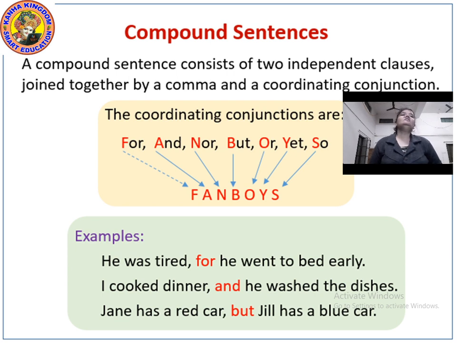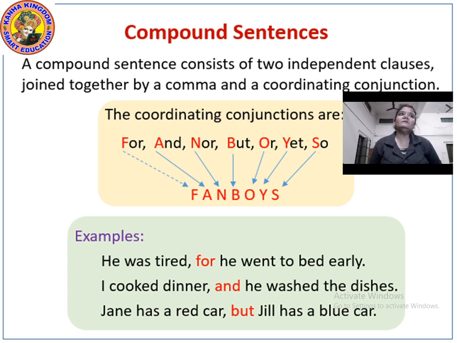If I remove the conjunction for and the comma from this, then yes, both of my clauses are standing alone and each can become a sentence on its own. He was tired, full stop, and start a new sentence: He went to bed early. Yes, these are two sentences. But to make it a compound sentence, I have to add one comma and one coordinating conjunction like this.